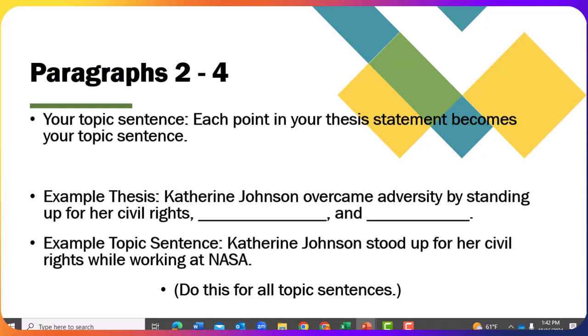Do this for all of your topic sentences. Connect point 1 in your thesis to your first topic sentence, point 2 to your second topic sentence, and point 3 in your thesis to your third topic sentence.